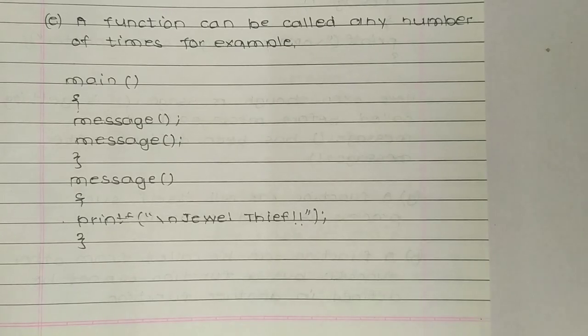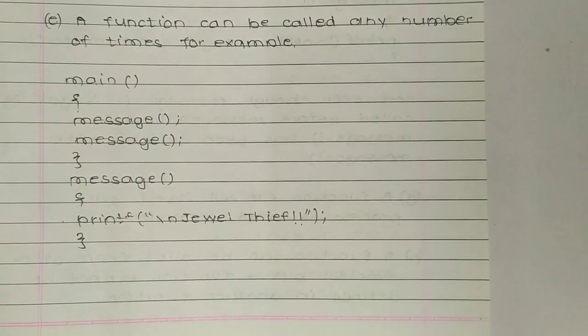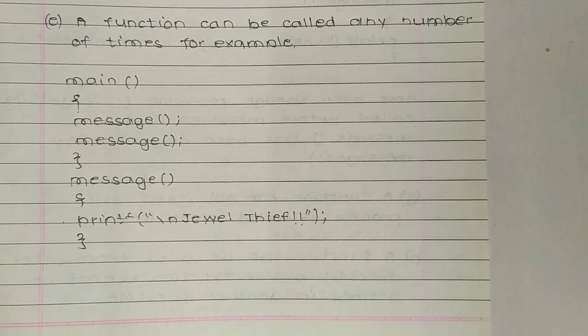E. A function can be called any number of times. For example, main, message, then message, printf and jewel thief. So a function can be called many number of times.